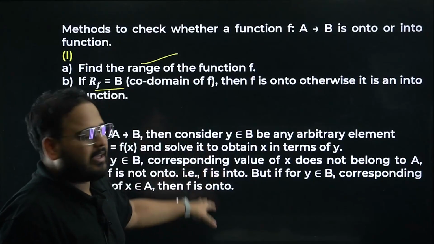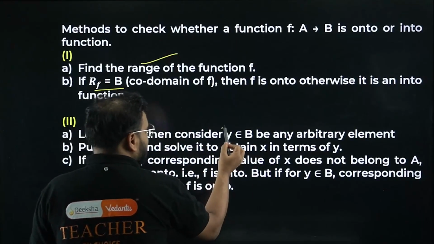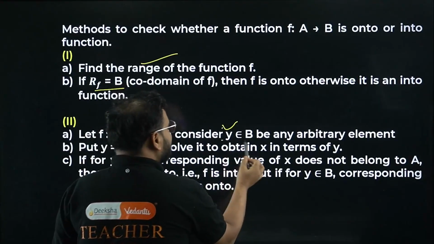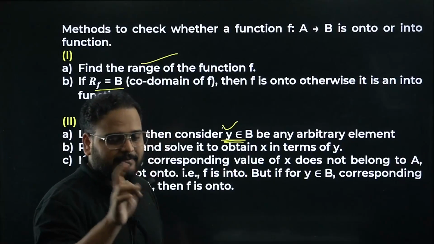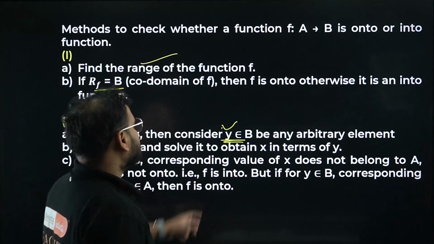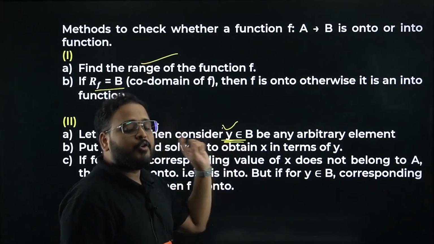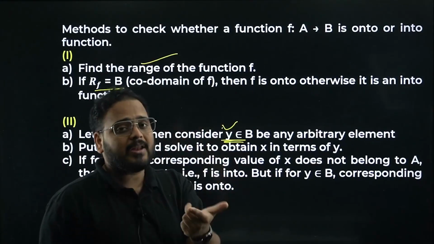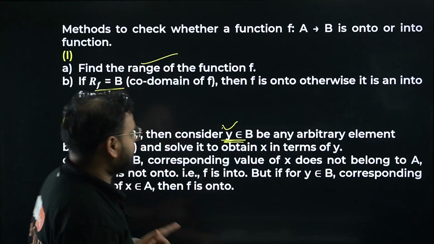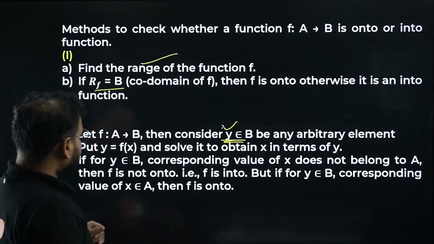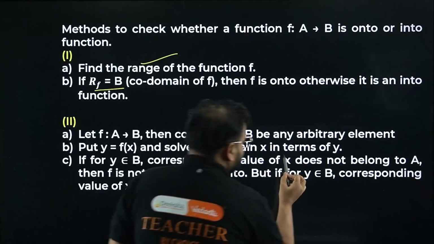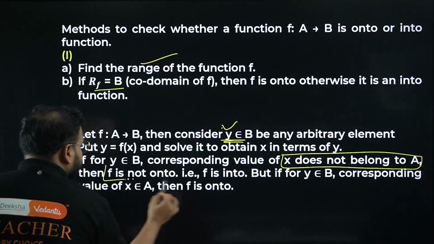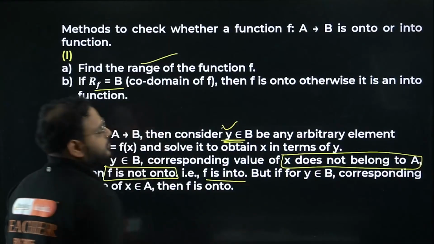Basically take any element from the codomain, and for that value y, find the value of x. For any value of y, you find the respective value of x. If the x that comes out belongs to the domain, it is onto. If not, into. Please check. If x does not belong to A, it will become not onto, hence into.